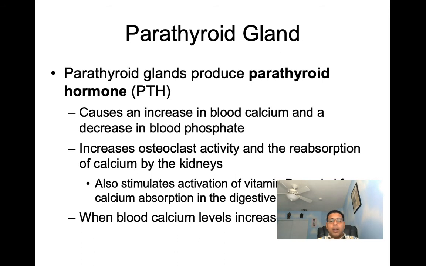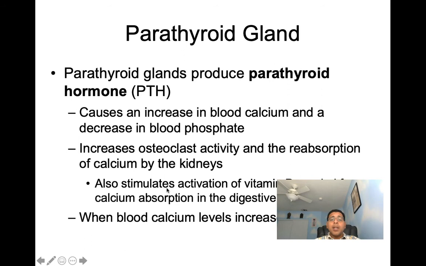First, here we can see how does PTH increase blood calcium and decrease phosphate? We can see it's going to increase osteoclast activity and it's going to increase the reabsorption of calcium by the kidneys. Also, it stimulates the activation of vitamin D that's going to be needed for calcium absorption in the digestive tract.